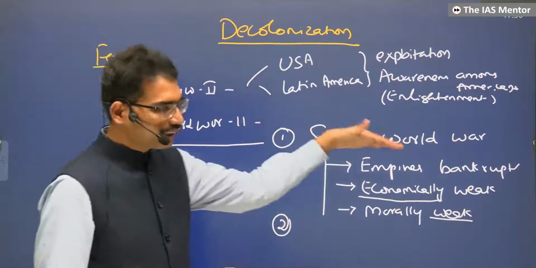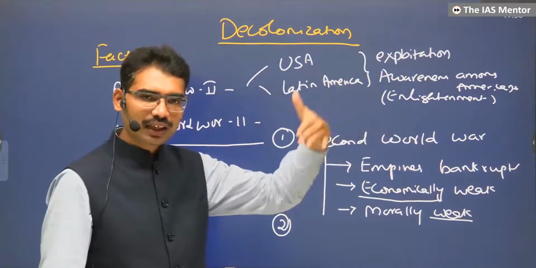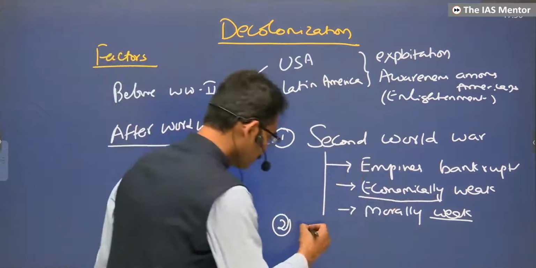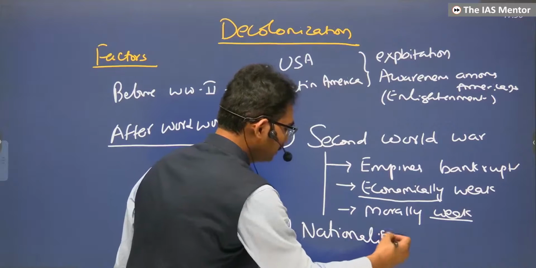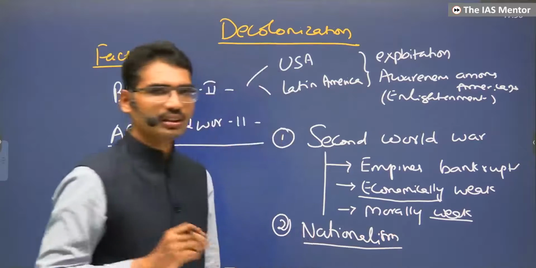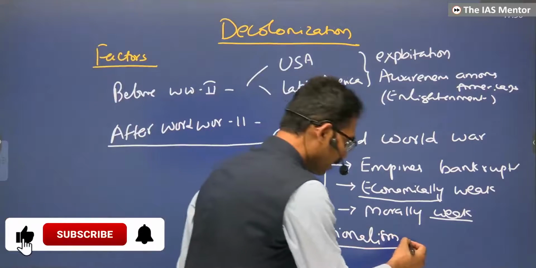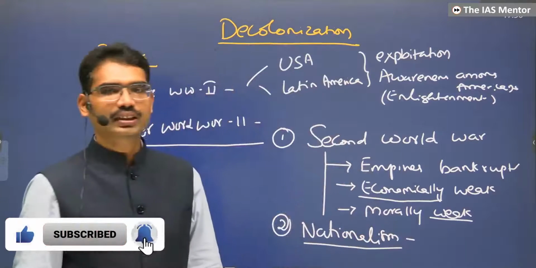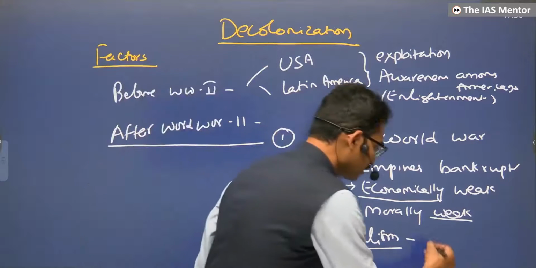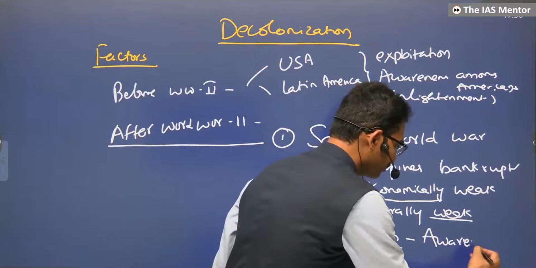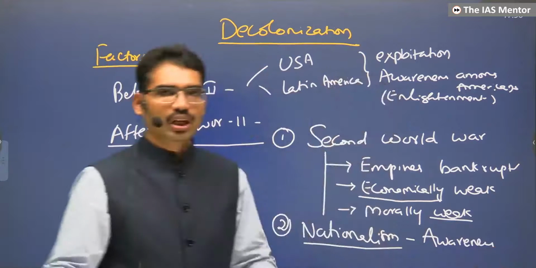When master countries themselves are facing this, in the colonies themselves, nationalism. Nationalism is one of the biggest enemies of any empire. Now that enemy entered into colonies. That means awareness among colonies increased.